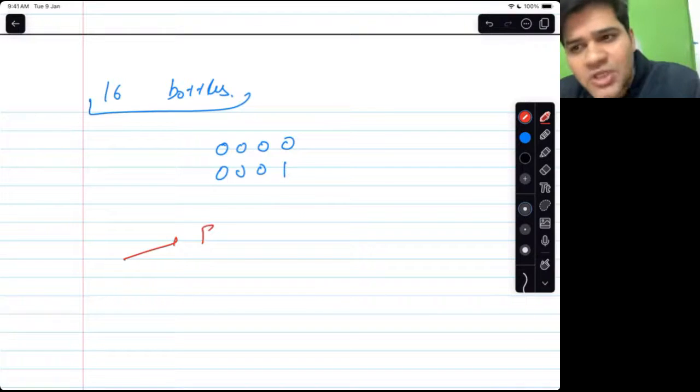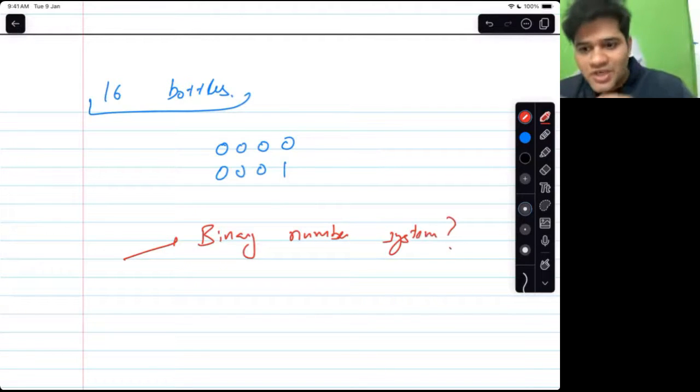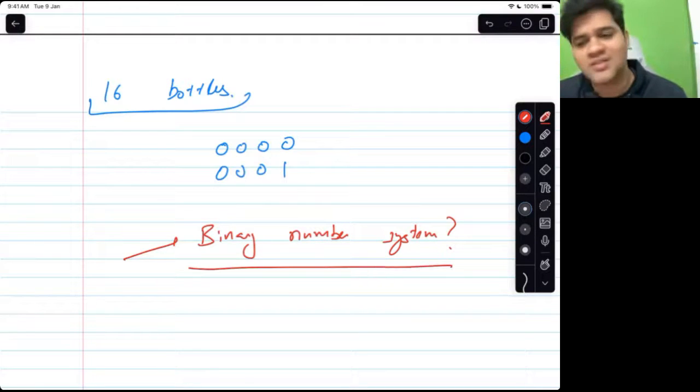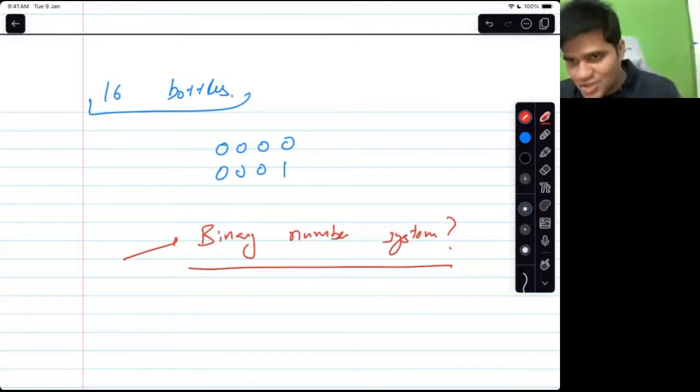So this was actually a question on the binary number system. Does this question need prior knowledge of programming? I will say no. This needs prior knowledge of the binary number system and logic. So this is a puzzle, this is a maths question, but this is not a programming question per se. This is also a programming question. If you have done some programming, it would become more natural for you to think.